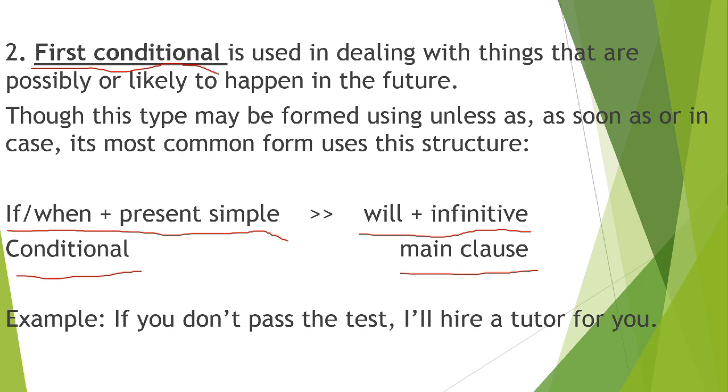Example of this, the conditional: if you don't pass the test, this is the main clause, I'll hire a tutor for you. Again, the conditional is if you don't pass the test, and the main clause is I'll hire a tutor for you. Possible or likely to happen in the future, and that is the first conditional. Okay, did you get me? All right, thank you so much.